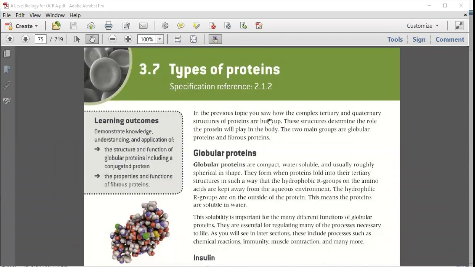So today we are going to start with 3.7, that is types of proteins. Now in our previous topic, 3.6, we studied the structure of protein, what protein is made up of. Protein is made up of amino acids, and amino acids are those compounds which contain a COOH, that is carboxylic acid group, as well as an amino group, that is NH2 group.